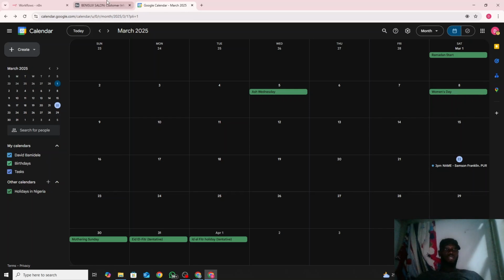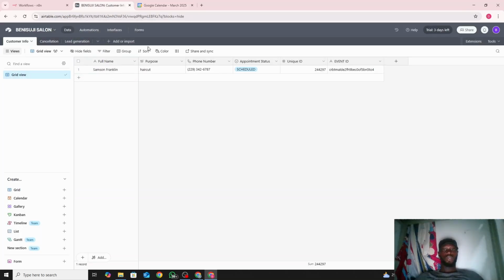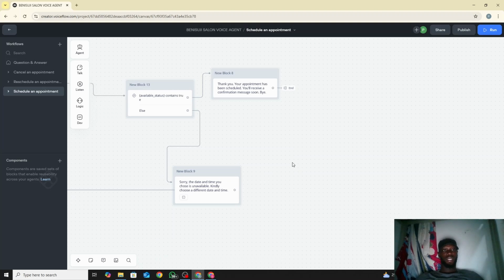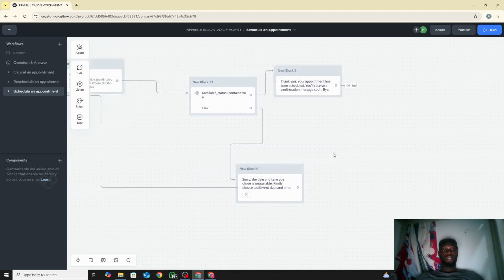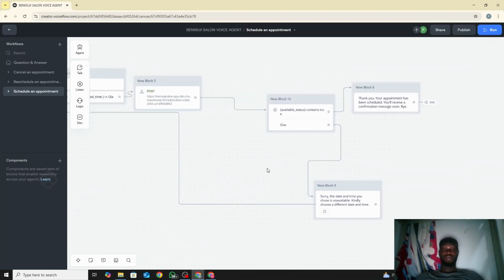So let's now check the Airtable info. As you can see, this is the Airtable: Samson Daniel Eckert, phone number, scheduled, the unique ID, and the event ID. So basically that's all you need to do in building this. Like I've explained everything, it's not that complicated. It's a bit, but not that complicated.